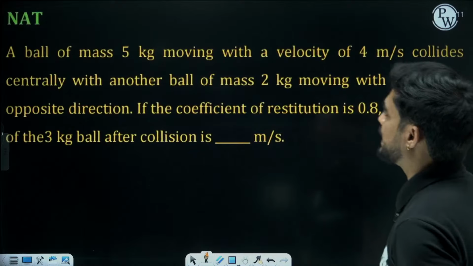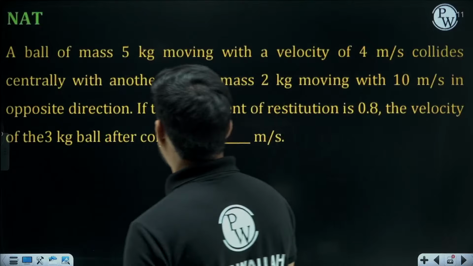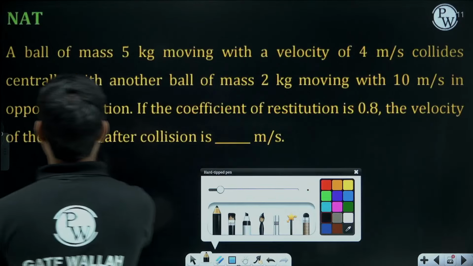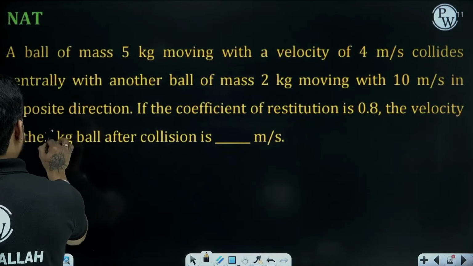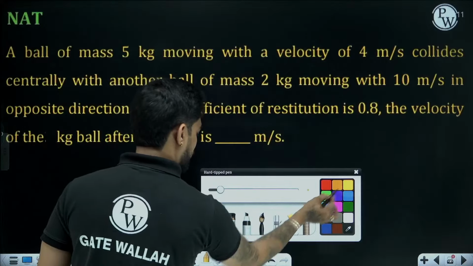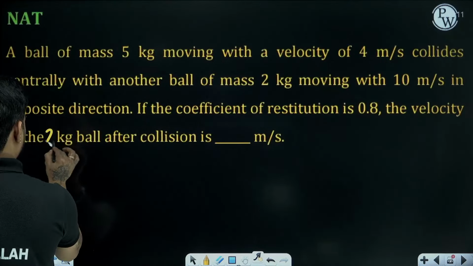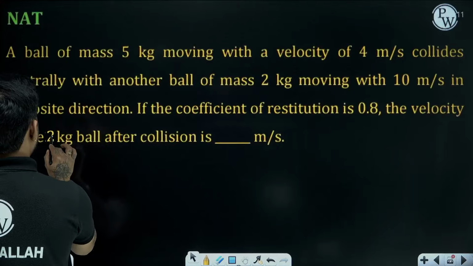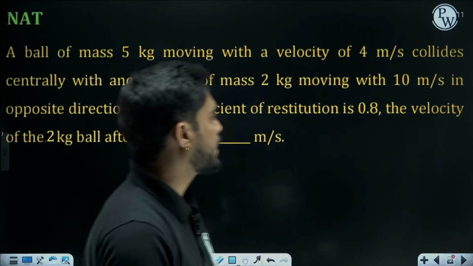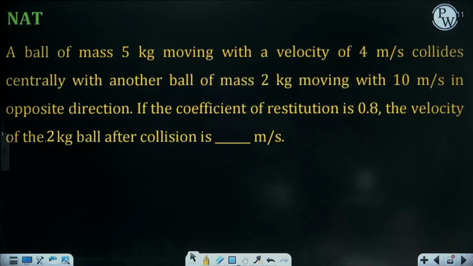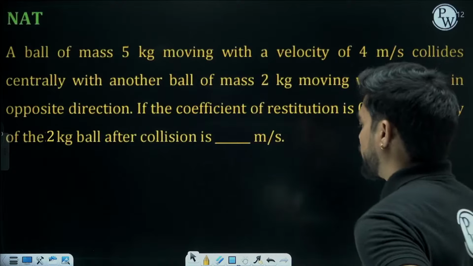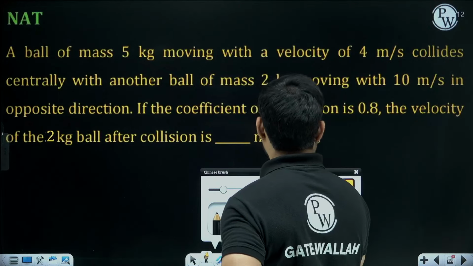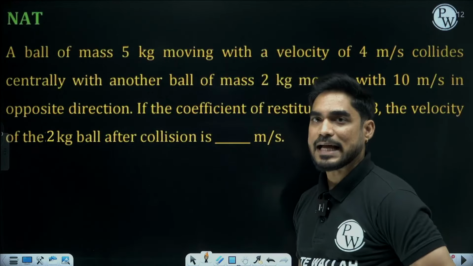Velocity of the 2 kg ball after collision is. This is a simple problem of direct collision. We have solved a problem of oblique collision. This is direct collision.